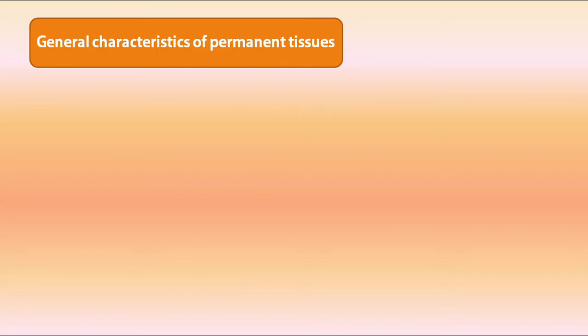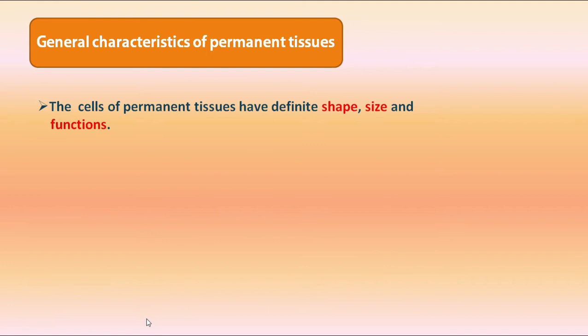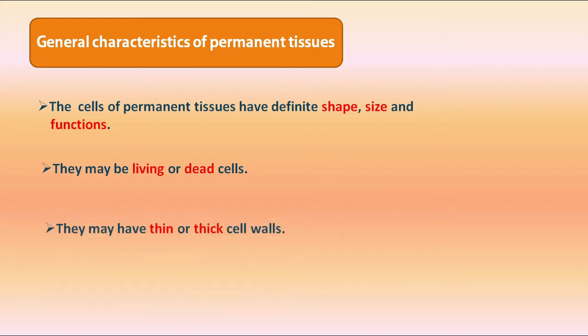Let us discuss some characteristics of permanent tissues. First, the cells of permanent tissues have definite shape, size and function. Second, unlike the meristematic cells, they may be living or dead cells. Third, they may have thin or thick cell walls. So these are the three basic characteristics of cells present in permanent tissues.